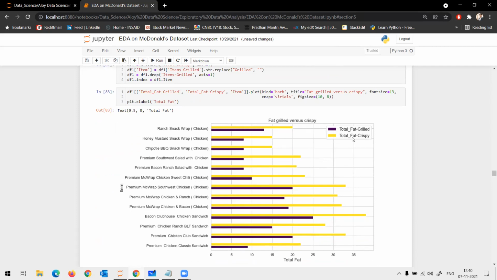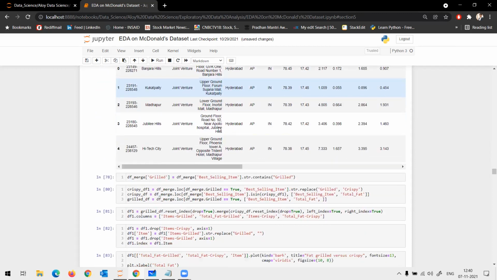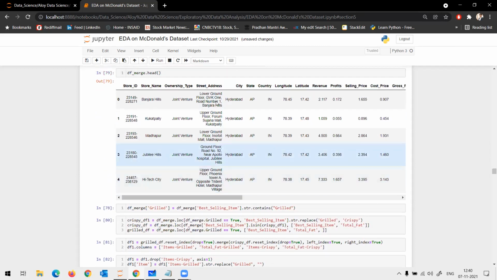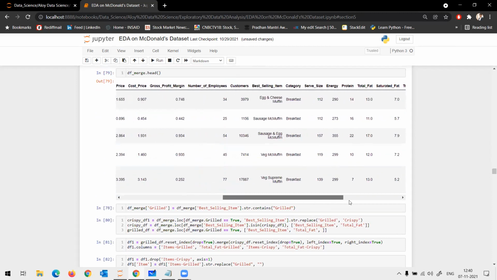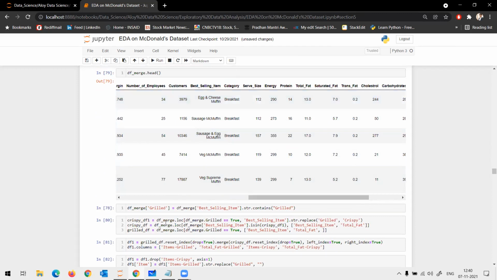Correct? Are you guys with me? Yes, sir. If you look carefully at these items, the names are almost the same. Just that there is a word grilled in some of the best selling items, and there is the word crispy in other items.